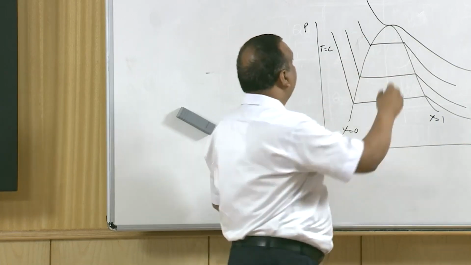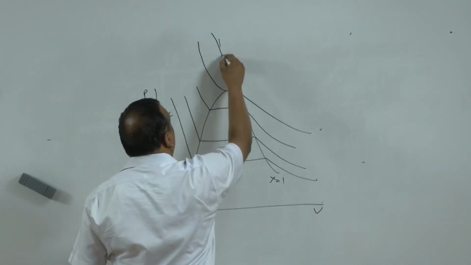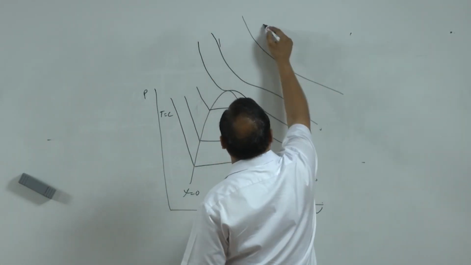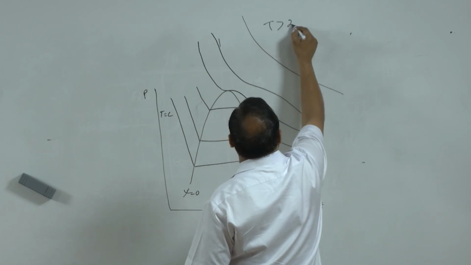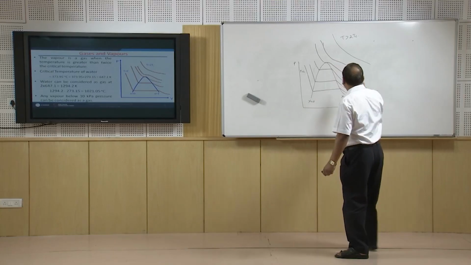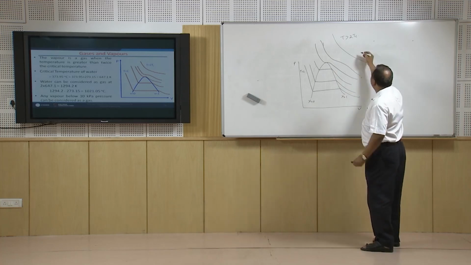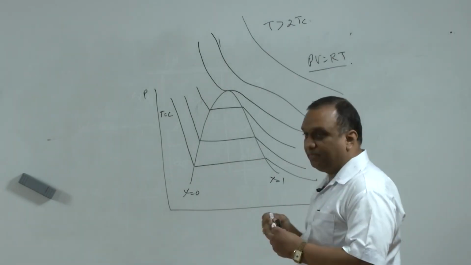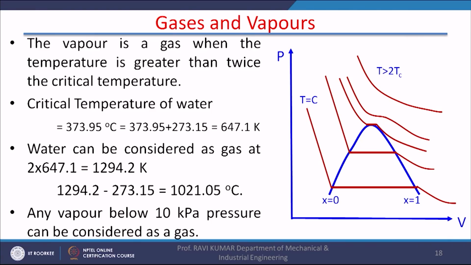Beyond the critical point, if you draw the curve you will get something like this, and when the temperature is greater than 2 times the critical temperature, you will get a curve which follows PV is equal to RT. So a vapor can be considered as a gas when the temperature of the vapor is 2 times the critical temperature, as shown in the slide also.